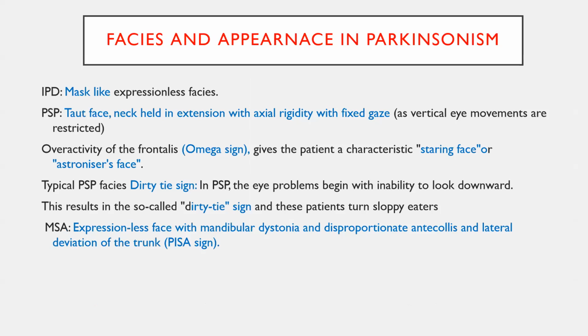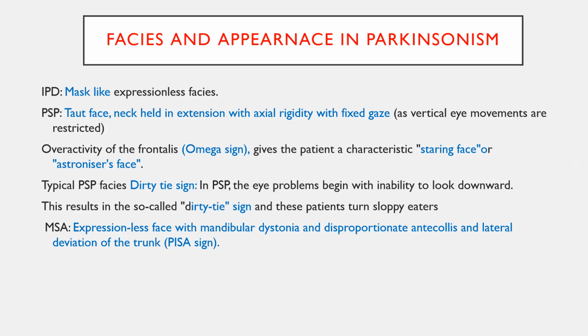There are emotionless faces or mask-like faces seen in Parkinson's disease. Axial rigidity with restricted vertical gaze can be seen in progressive supranuclear palsy. Overactivity of the frontalis, this is also called omega sign. This will lead to the staring face or astonished face, classically seen in PSP patients.